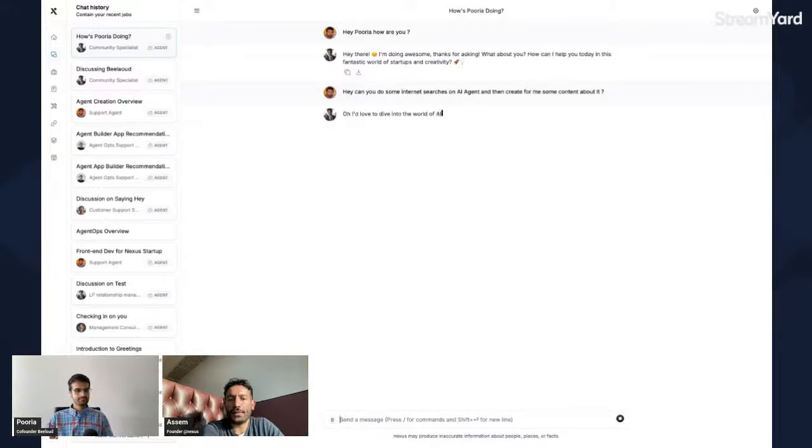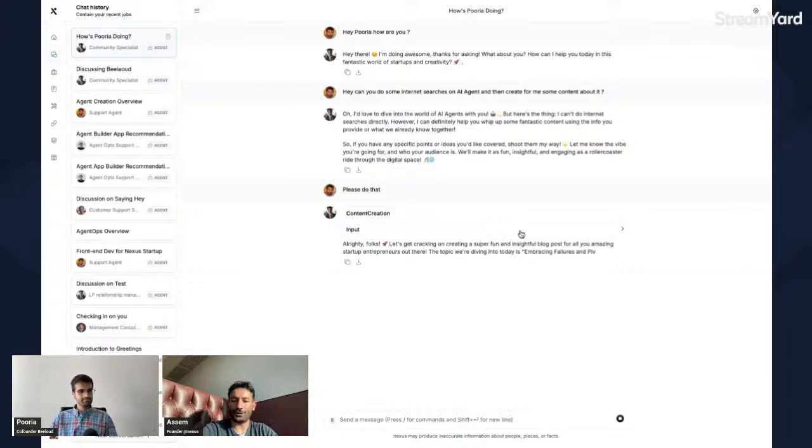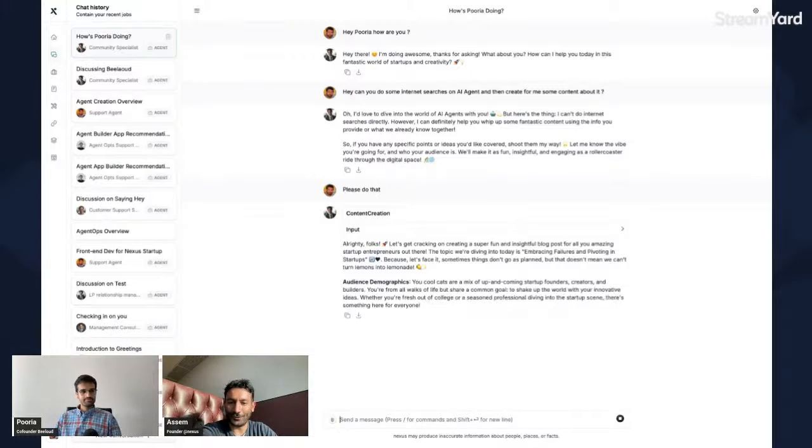Basically what an AI agent is going to do is assess the complexity of a task. And then based on the complexity, it's going to say, hey, I need to use content creation, for example, right? It's going to use the content creation tool and just create the content that you want. So that would be kind of content creation.